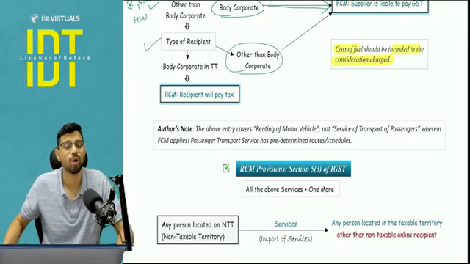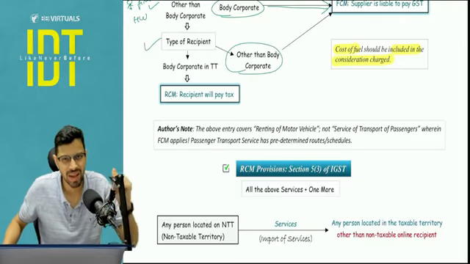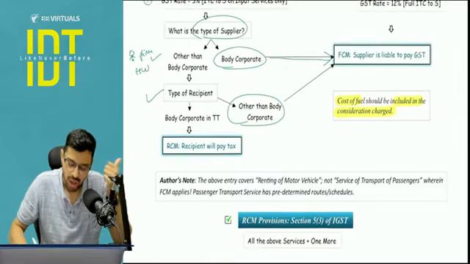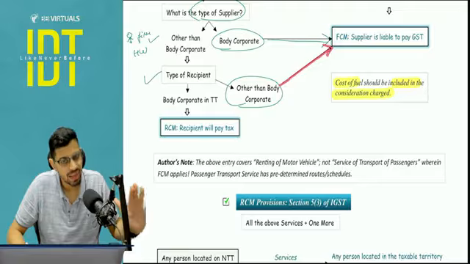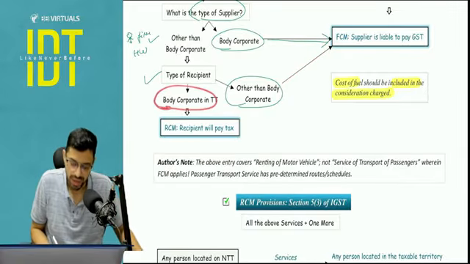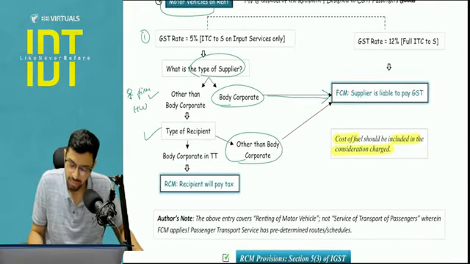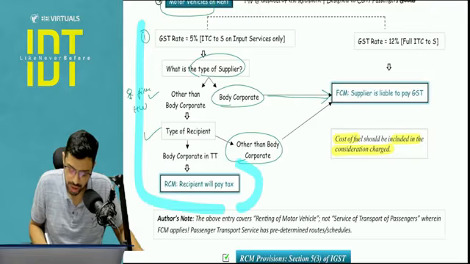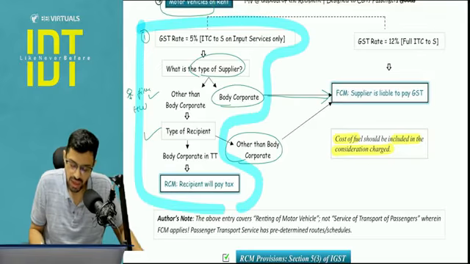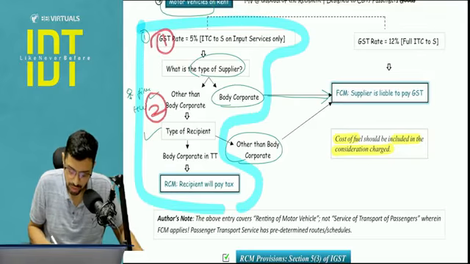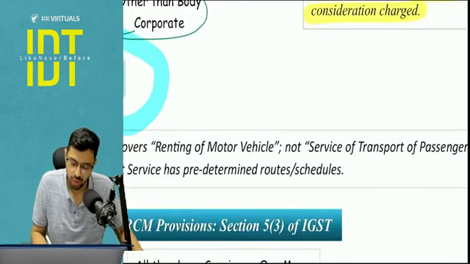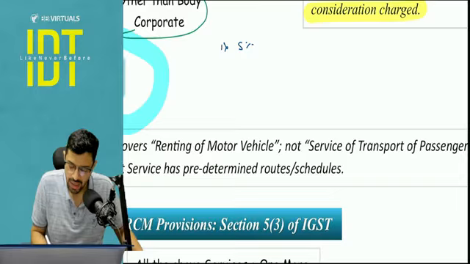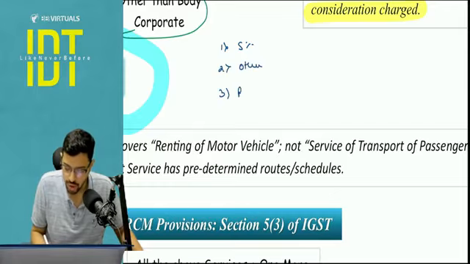If the recipient is other than body corporate, means the recipient is not that big enough a guy, he's just an individual or HUF or a partnership firm, then again why should we apply the RCM burden on him? You apply FCM. But if the recipient is body corporate, then yes, all these three conditions are met. This is the cluster that you need to pay attention to in your exam. In this cluster, condition number 1, condition number 2 and condition number 3, the RCM will apply. Now what are the 3 conditions? If we quickly try to recap, the rate would be 5%, the supplier should be other than body corporate, and the recipient should be body corporate.